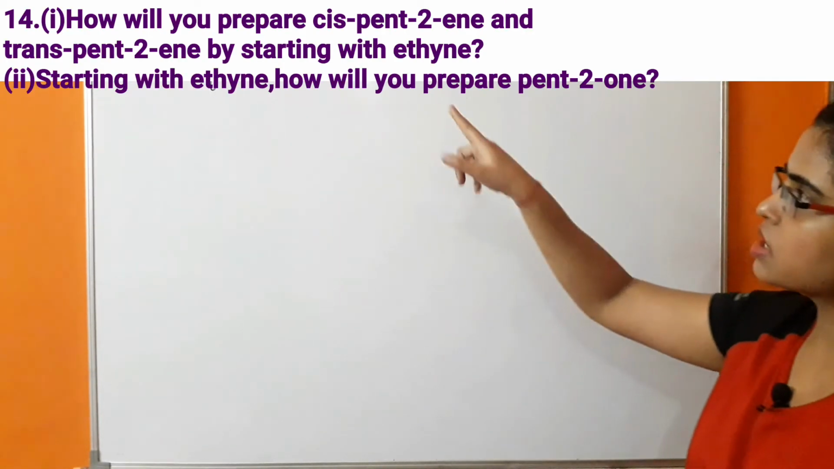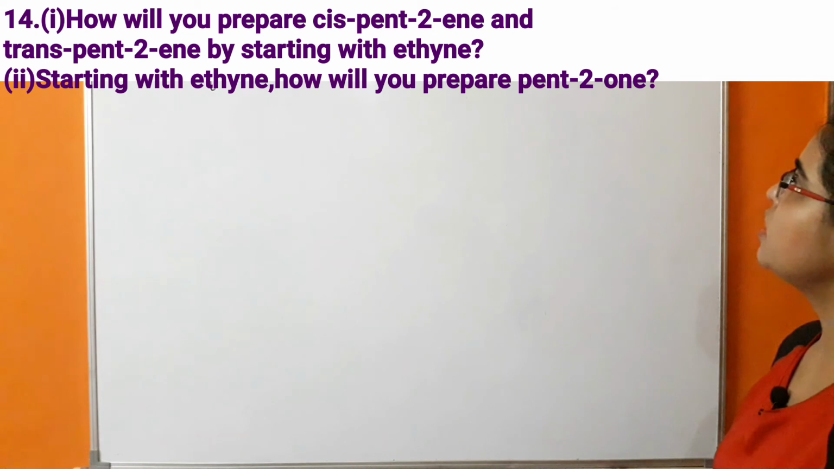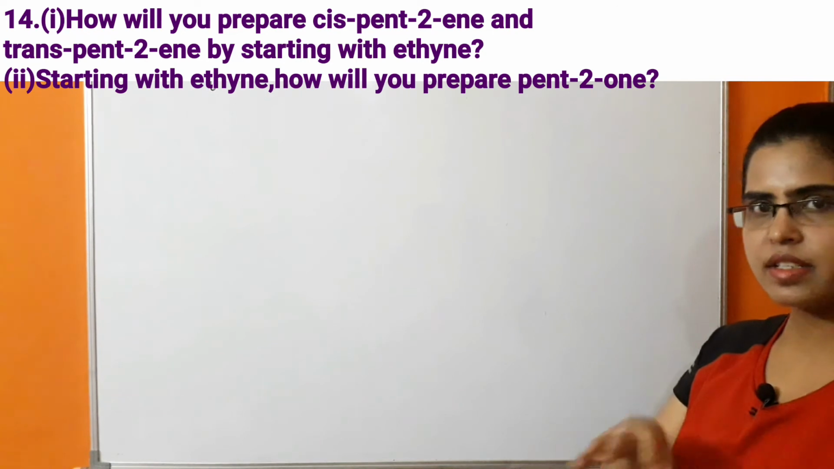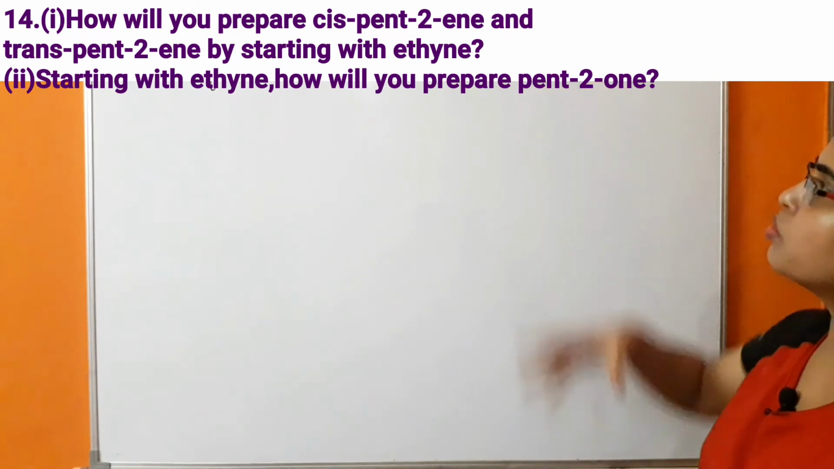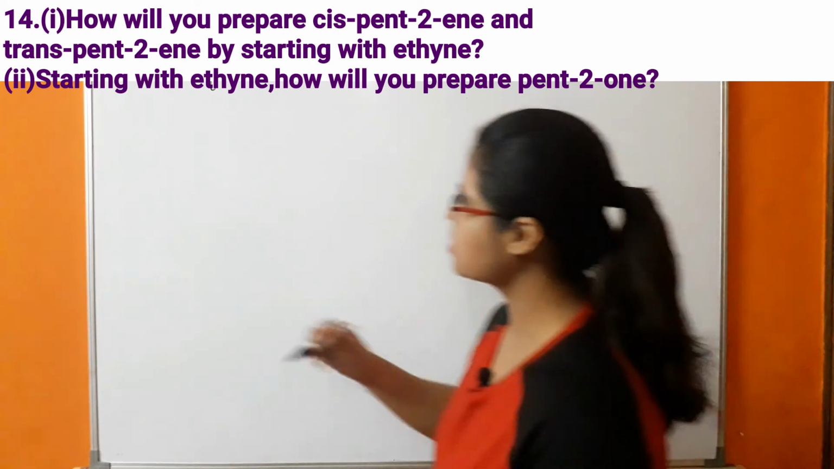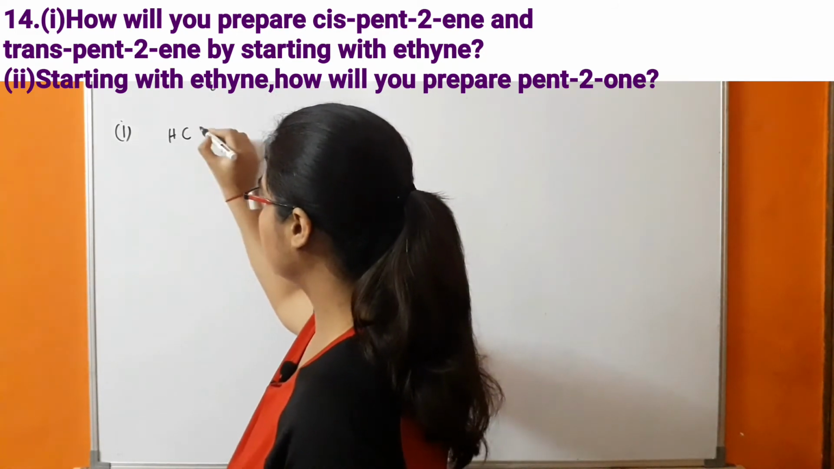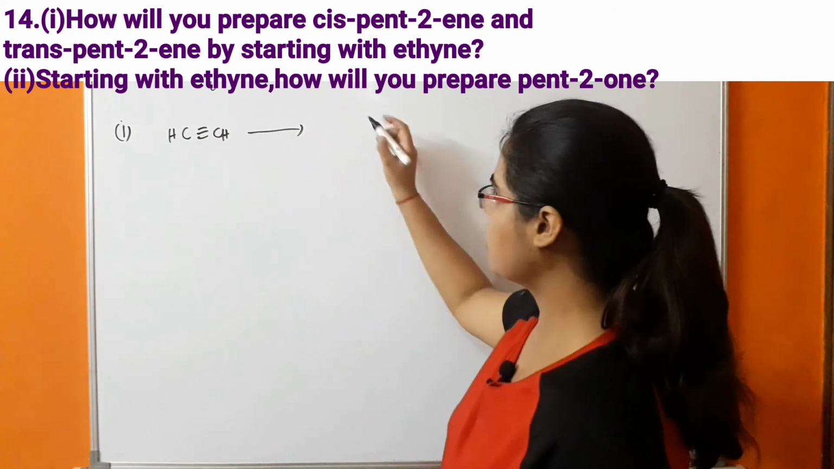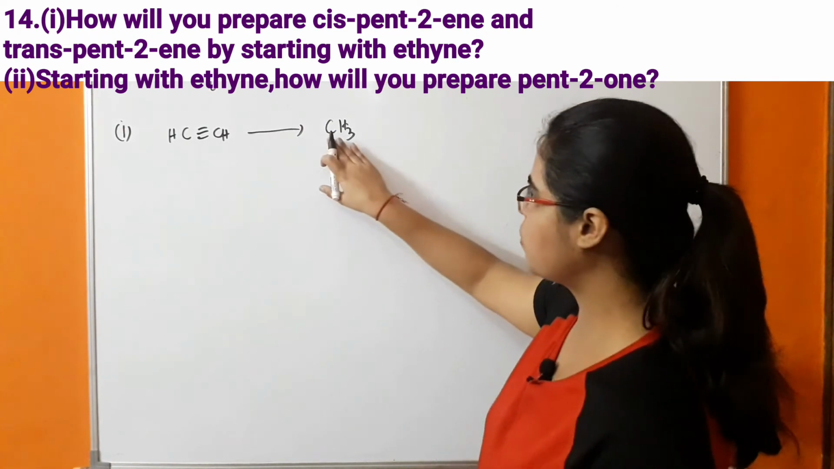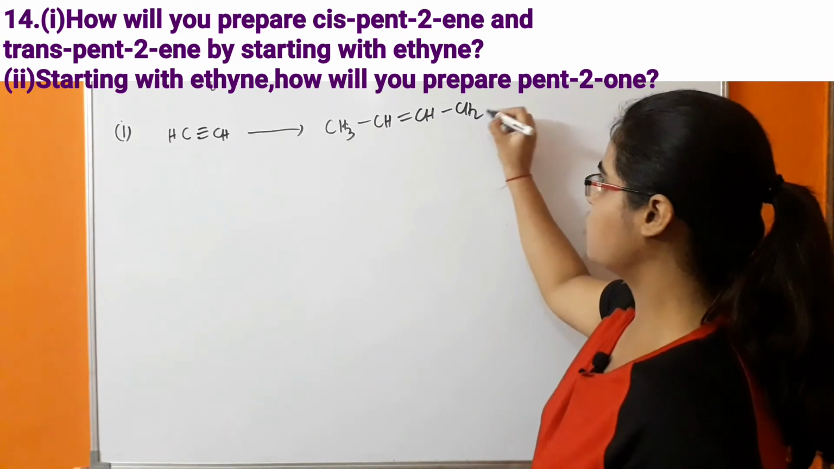Now next question. So the first part of the question is, how will you prepare cis-pentene and trans-pentene by starting with ethyne? So by starting material, that is ethyne, we have to prepare these two isomers of pent-2-ene. So let's see how the reaction is taking place in the first case. Starting with ethyne, the final product is pent-2-ene. So what is the final product? CH3, CH double bond CH, CH2, CH3.